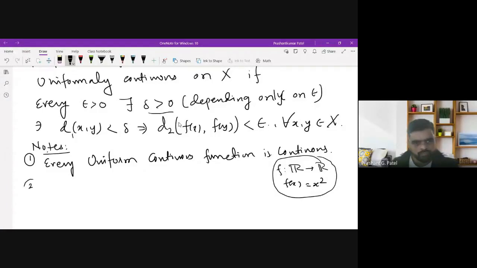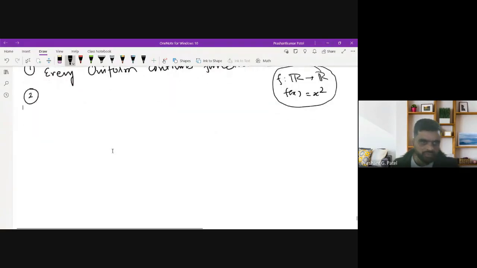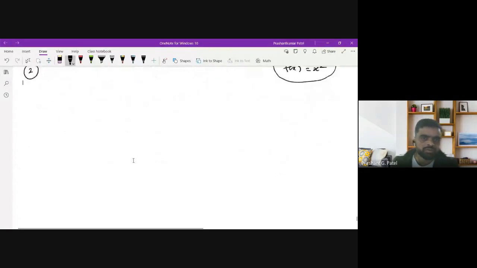Also, we have known that under continuity, uniform convergence is not preserved. So we have the next result, which is based on this concept.